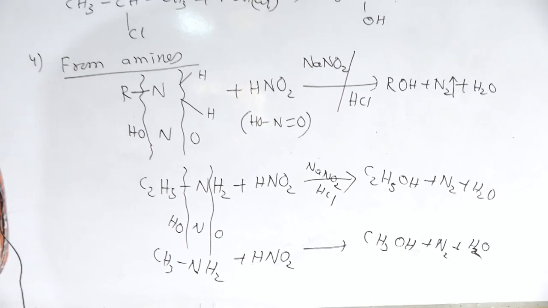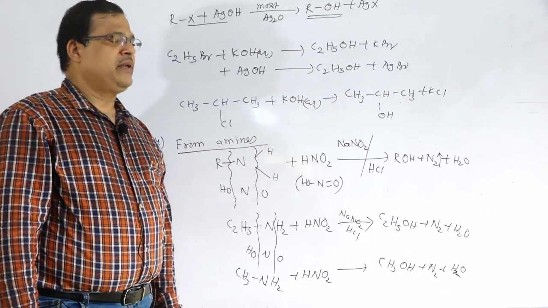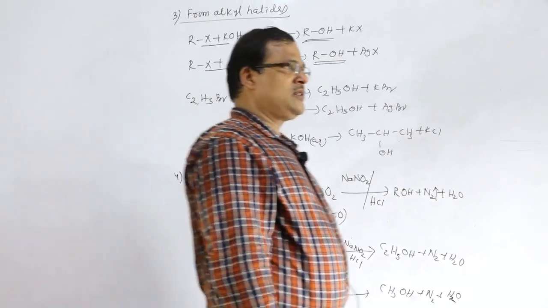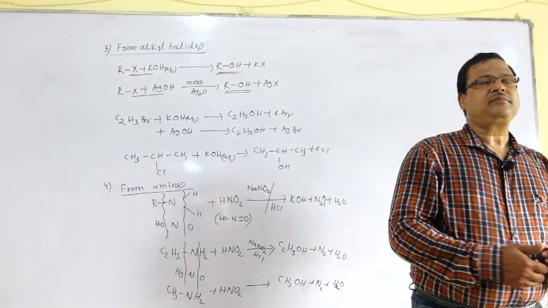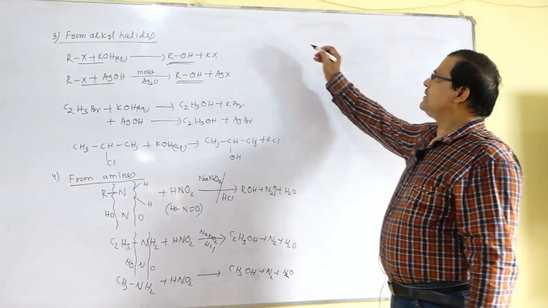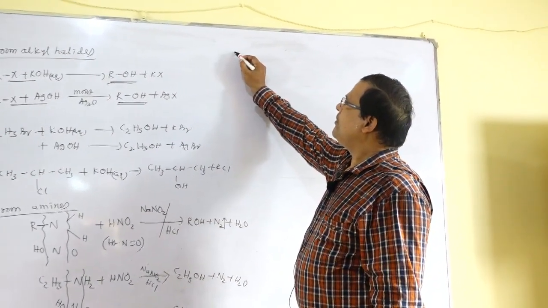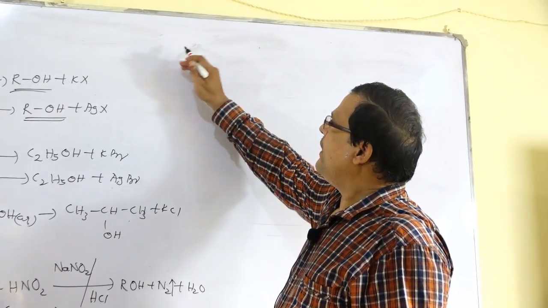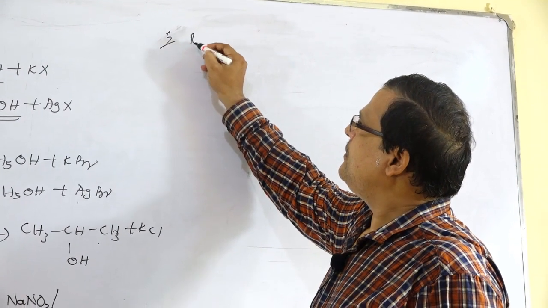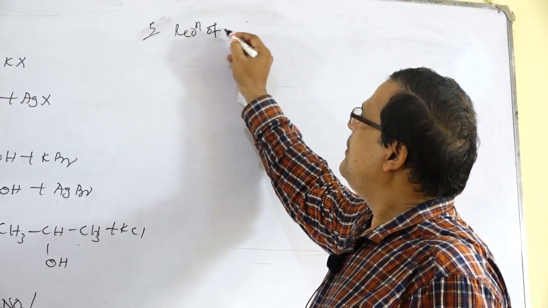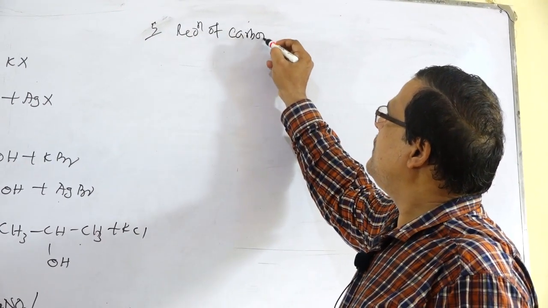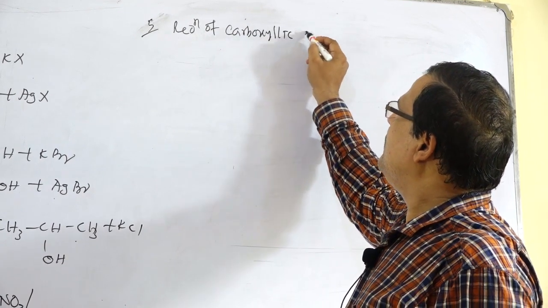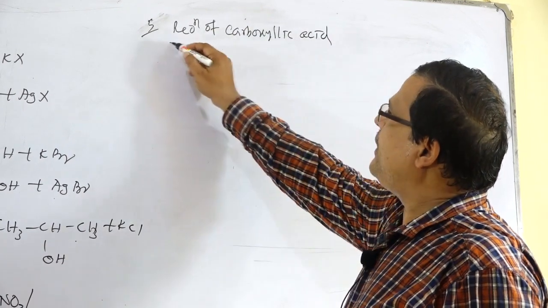So the next method of preparation is from reduction of carboxylic acids, that is addition of hydrogen.